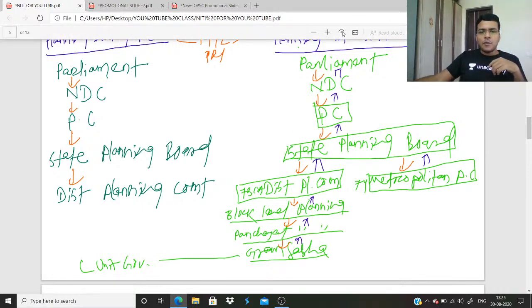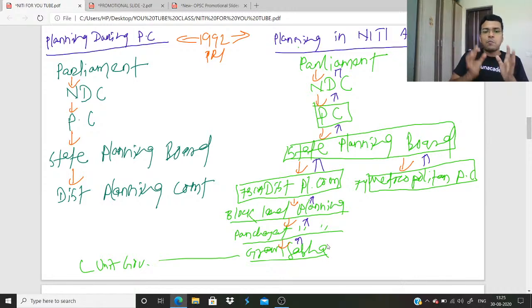But in the era of NITI Aayog, state planning board, below the state planning board, under the 73rd constitutional amendment district planning committee, here metropolitan planning committee, which formulates plan for the metropolitan region. After that, block level planning, panchayat level planning, and gram sabha. So gram sabha, which is the lowest unit of governance, has a say over plan formulation. So it is truly decentralized, democratic, participative plan. You need to write that. And when states are associating themselves with formulation of planning, the concept of federalism is achieved.